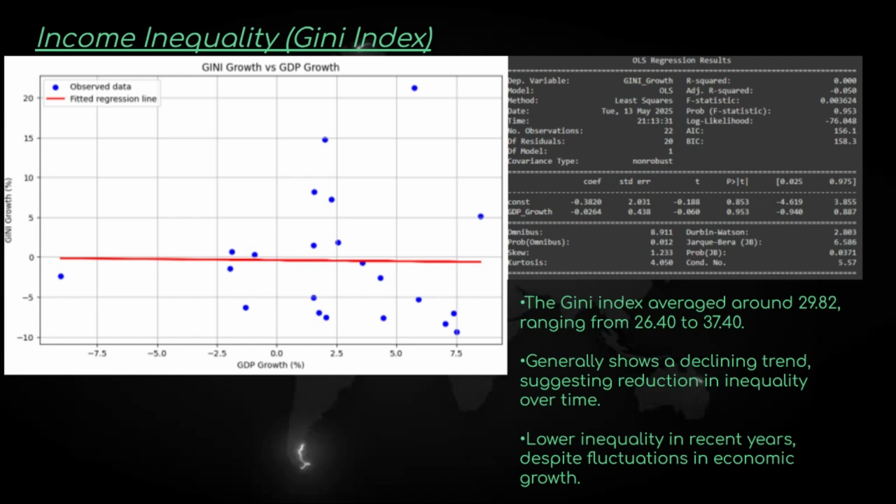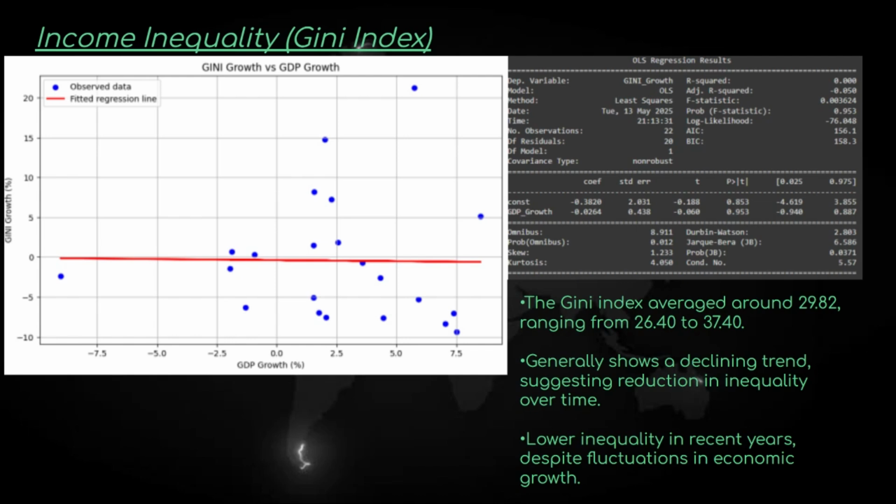We ran a regression to test the relationship between real GDP growth and the Gini index. Here's the regression results chart. What this shows is a negative relationship between inequality and growth. As income inequality rises, GDP growth tends to fall. This supports what many economists argue. Inequality limits access to education and capital. It suppresses consumer demand, and it can increase political and social instability, all of which hurt long-term growth. Of course, correlation isn't causation, but this trend is very clear.